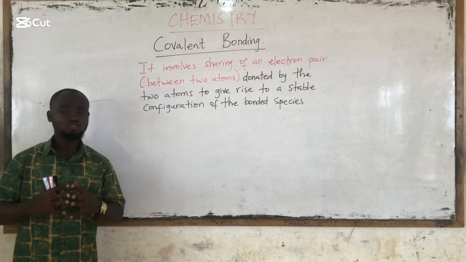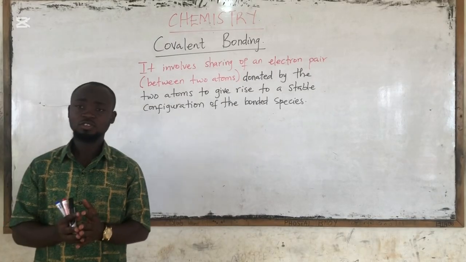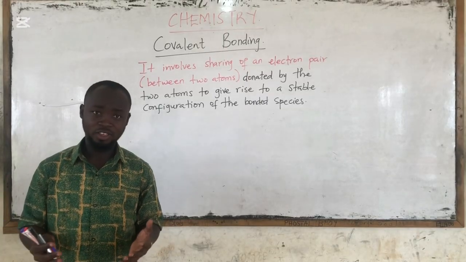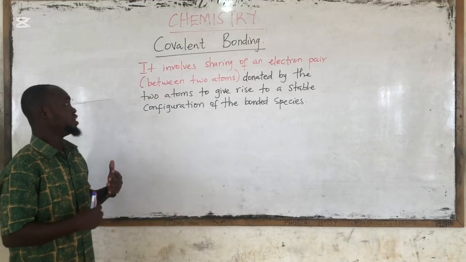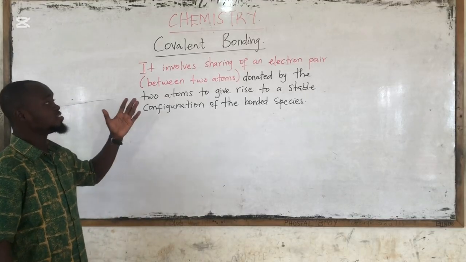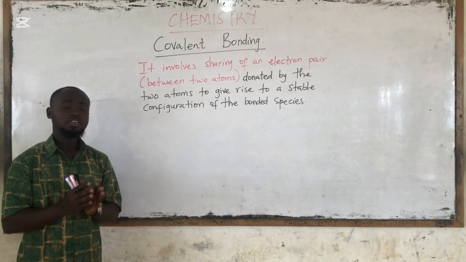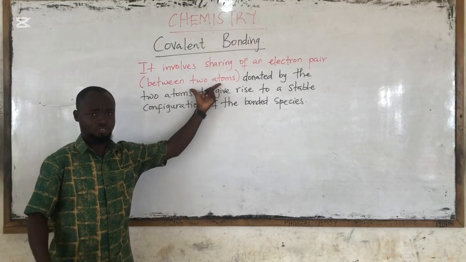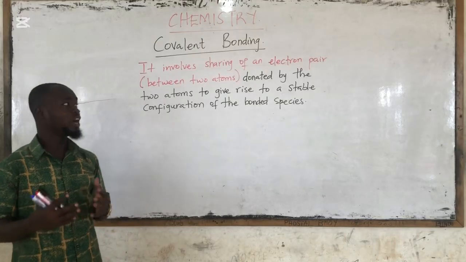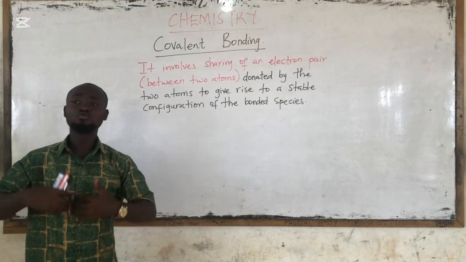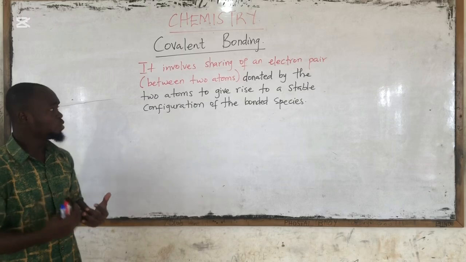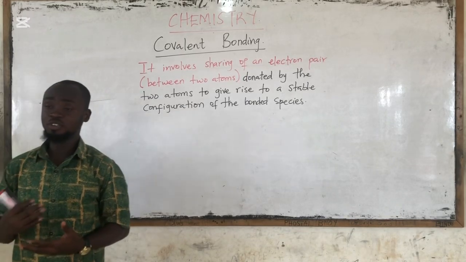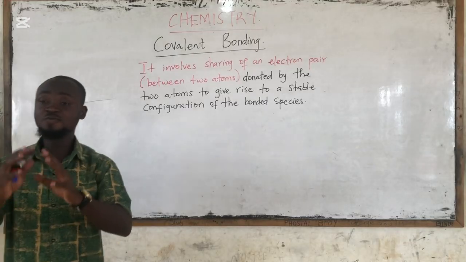Covalency means electron sharing. Sharing of electrons talks about covalency. Is that okay? So covalent bonding, I said simply, involves sharing of an electron pair between two atoms, donated by these two atoms to give rise to a stable configuration of the bonded species or the species involved